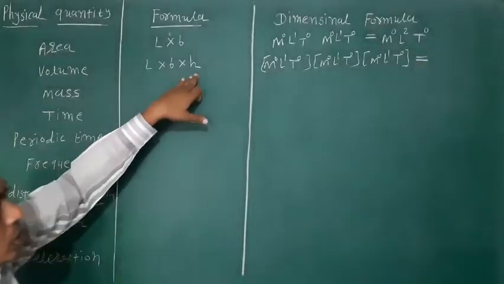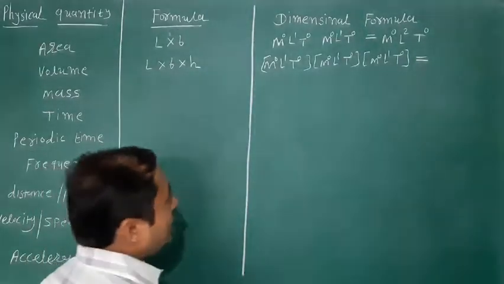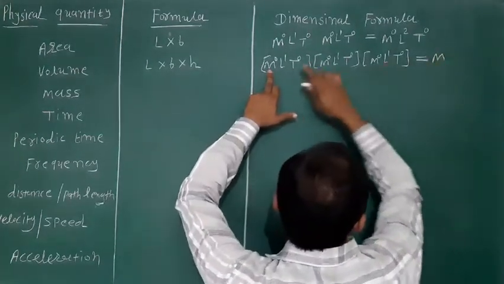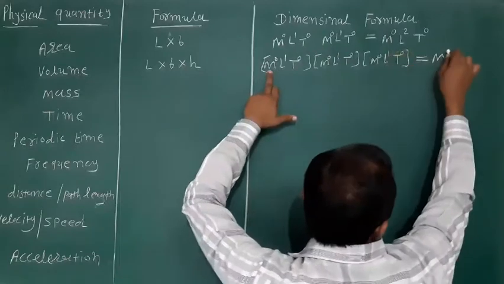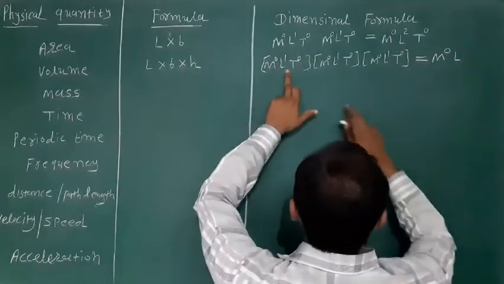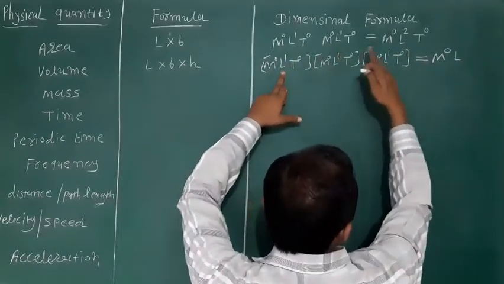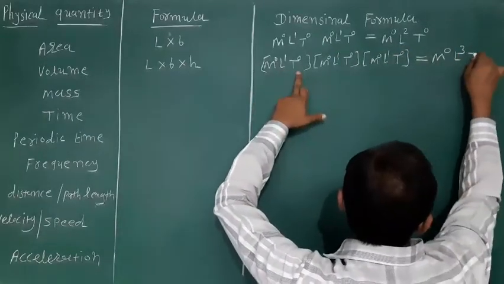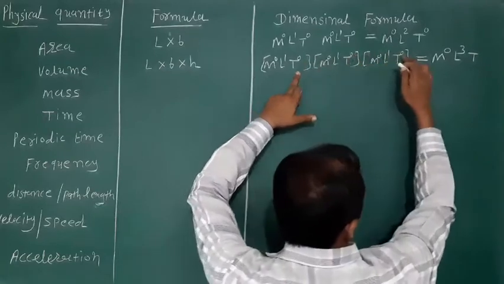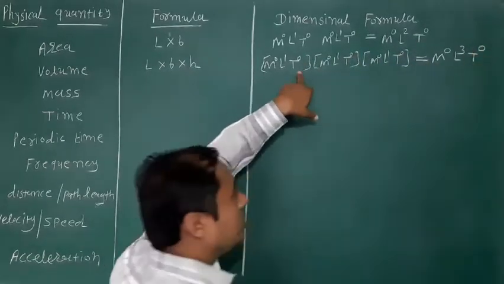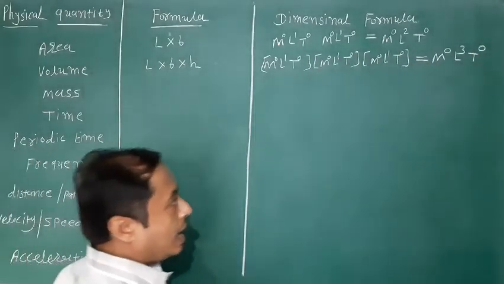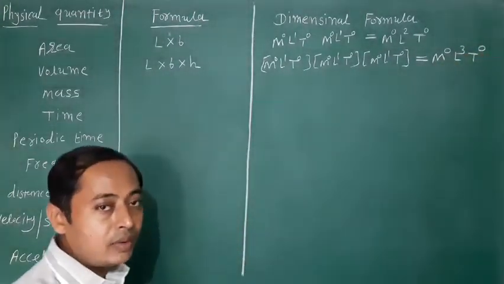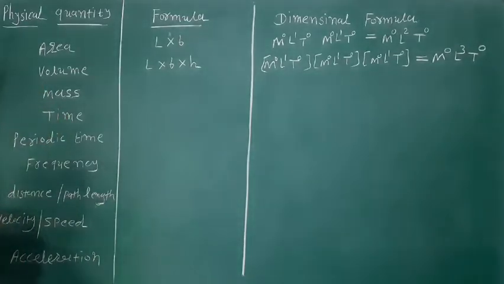Okay, so the bases are the same, so the powers are added, means M raised to 0 plus 0 plus 0 means 0. L raised to 1 plus 1 plus 1 means L raised to 3. T raised to 0 plus 0 plus 0 means T raised to 0. So M raised to 0, L raised to 3, T raised to 0 is the dimension formula for volume.